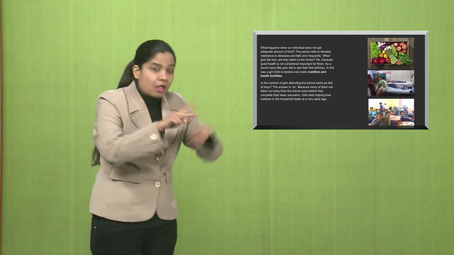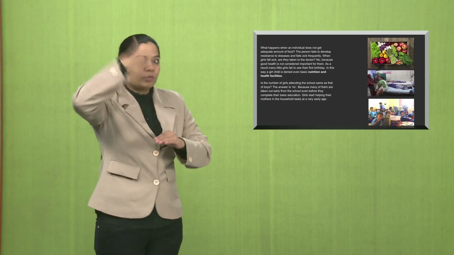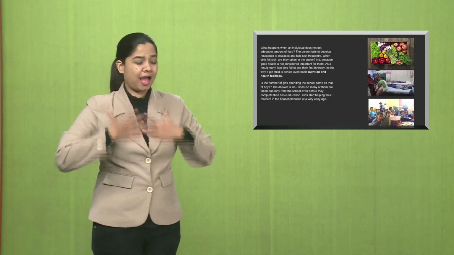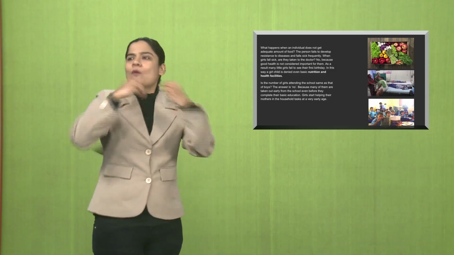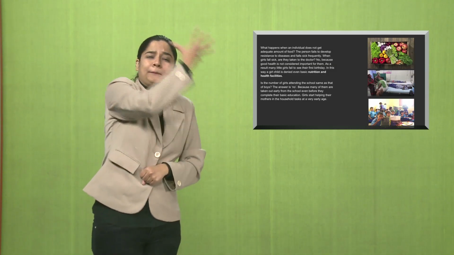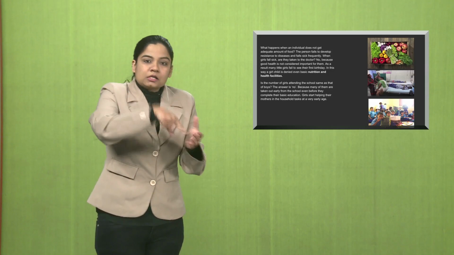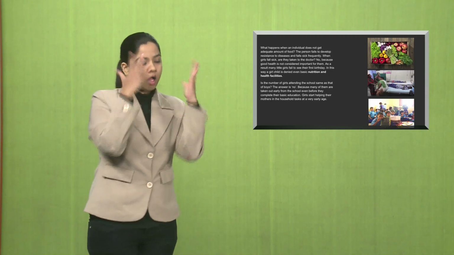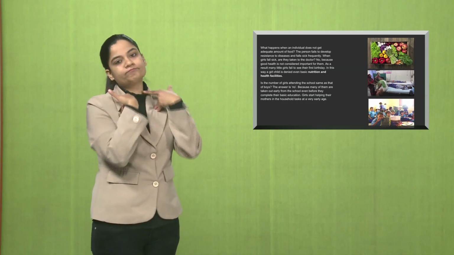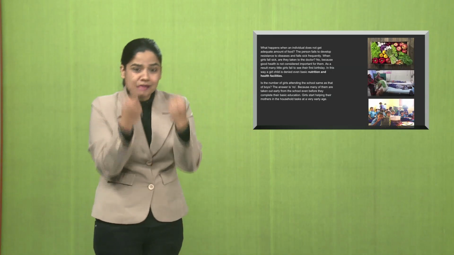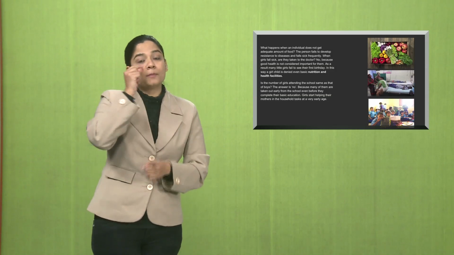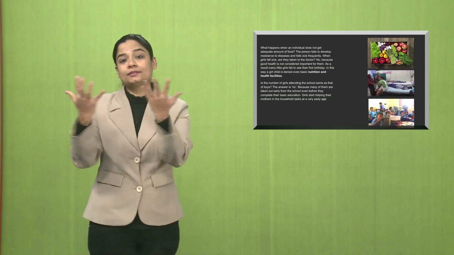Be it children, girl children, it's important that everyone is taken care of, their health is taken care of. A lot of the time, girls are not fed well and they become weak. Even basic nutrition and health facilities are denied to them. They're not taken to the doctors when they fall sick. They're not told about what things are. So the girl child is